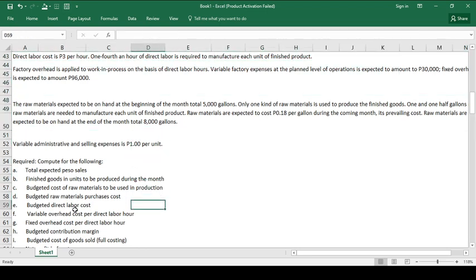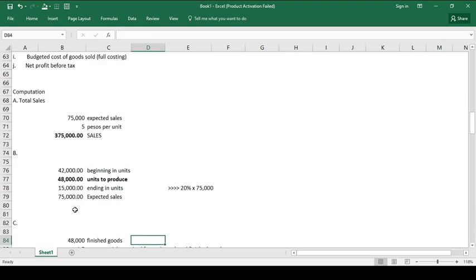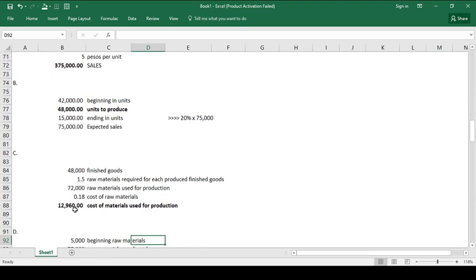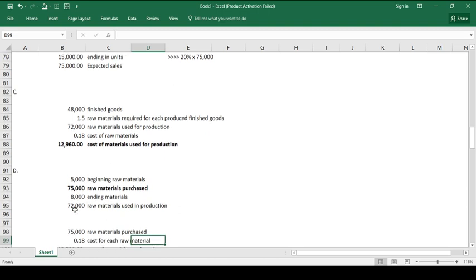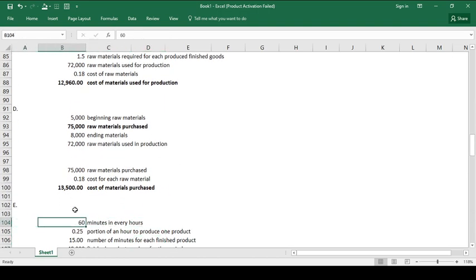So how are we going to compute the number of hours used during the month? Take note that the number of produced units that we have is 48 units. Each unit requires only one-fourth of an hour.